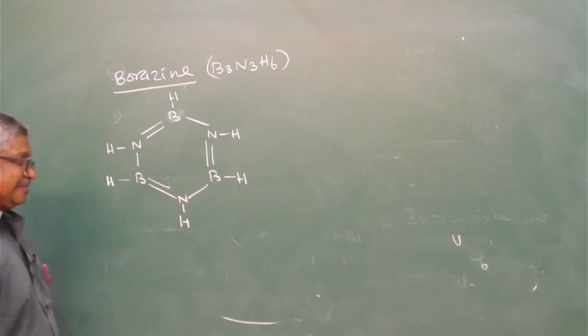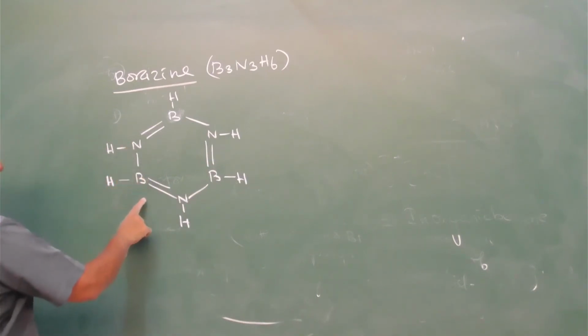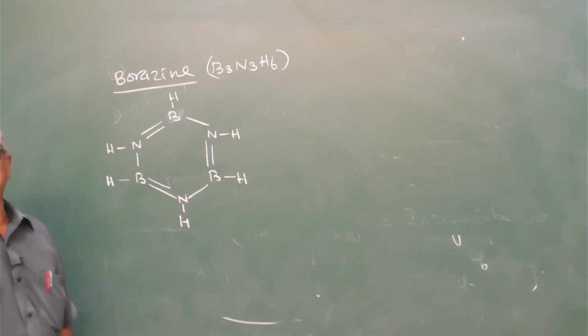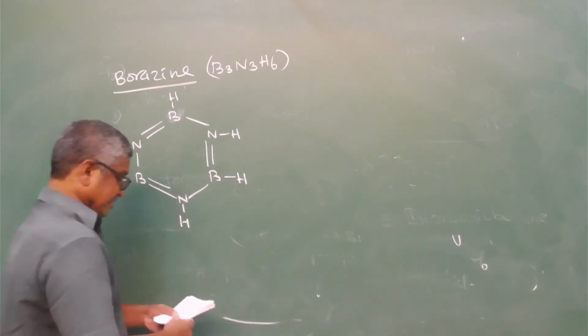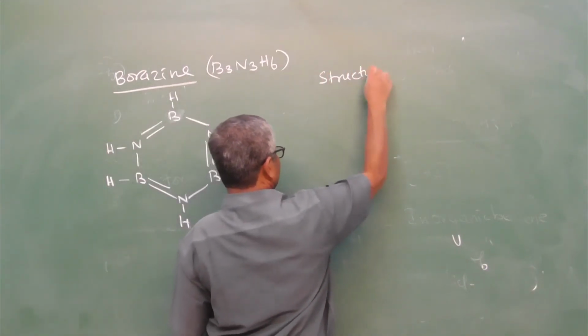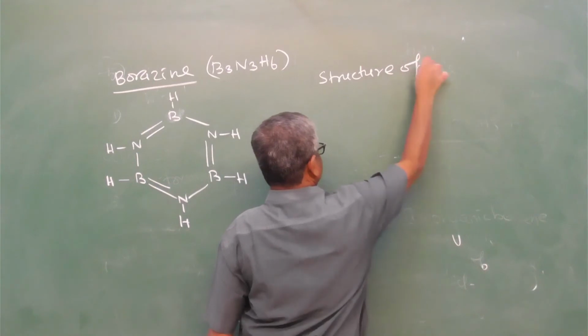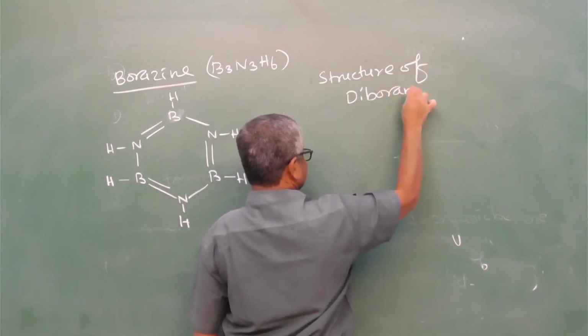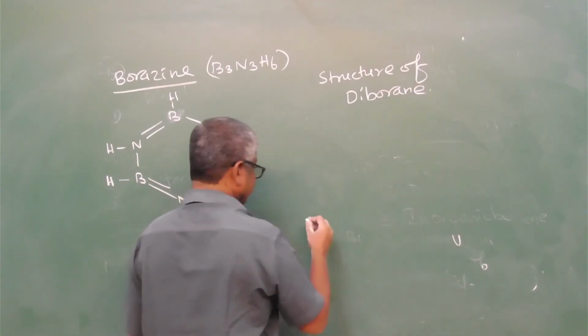Borazine structure. NH and BH are available in alternating positions in the borazine structure. Next, structure of diborane. Structure of diborane,